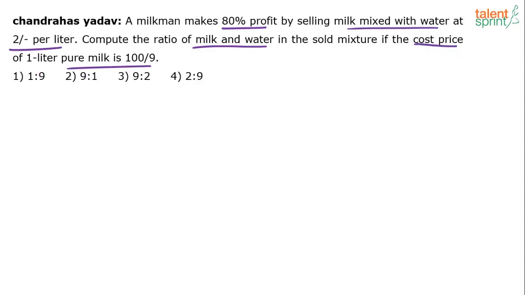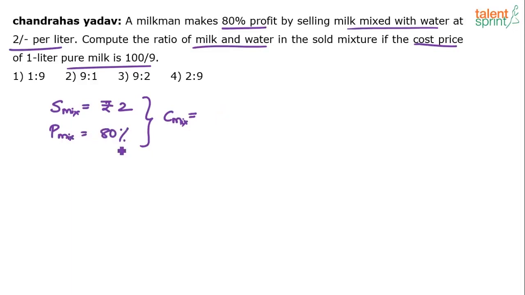So let's consider 1 liter only. The overall quantity is 1 liter. The selling price of the mixture is rupees 2 per liter. The profit on the mixture is 80%. Can you find out the cost price of the mixture from this? Yes, find out the cost price of the mixture. You're able to follow, this is the mixture, not milk. Selling price is known to us, 2 rupees per liter, and the mixture is making 80% profit. When you know the selling price and profit, can you find out the cost price? Yes. What's the cost price of the mixture?